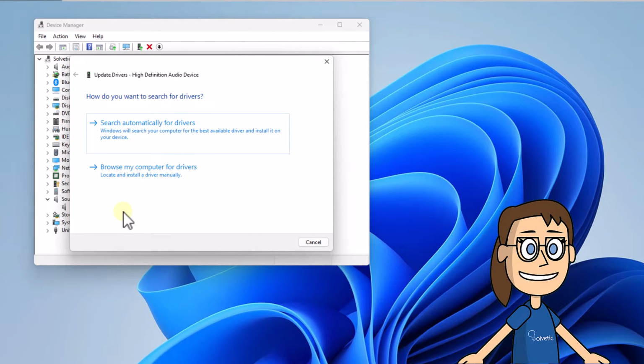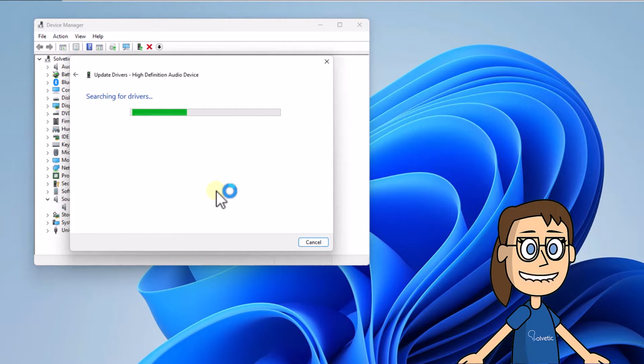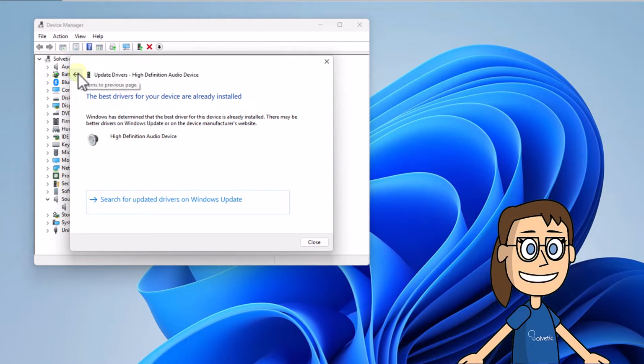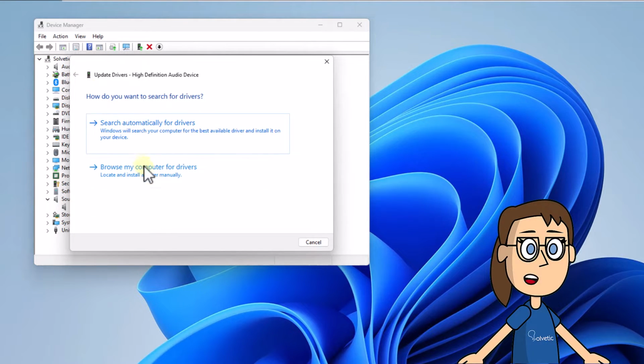Here, click on the option to search automatically for drivers. Wait for the search to finish. After this, go back and click on the Browse My Computer for Drivers option.